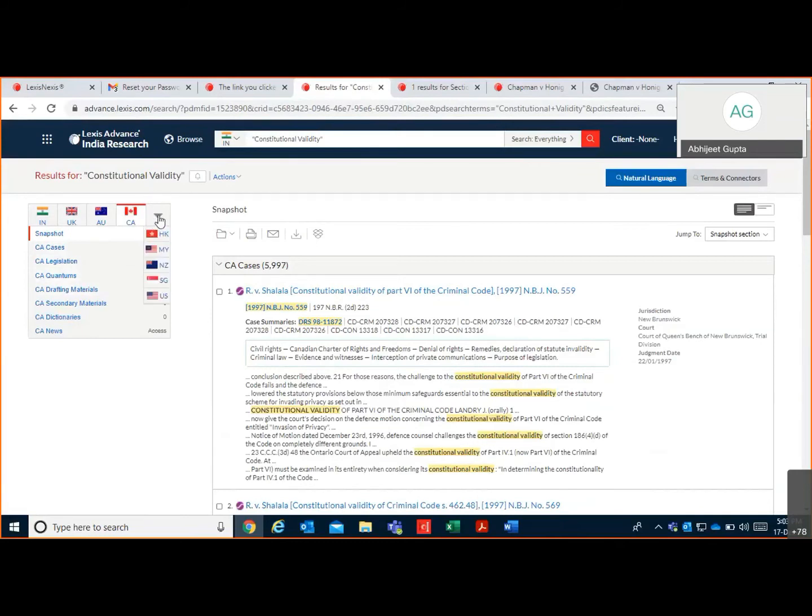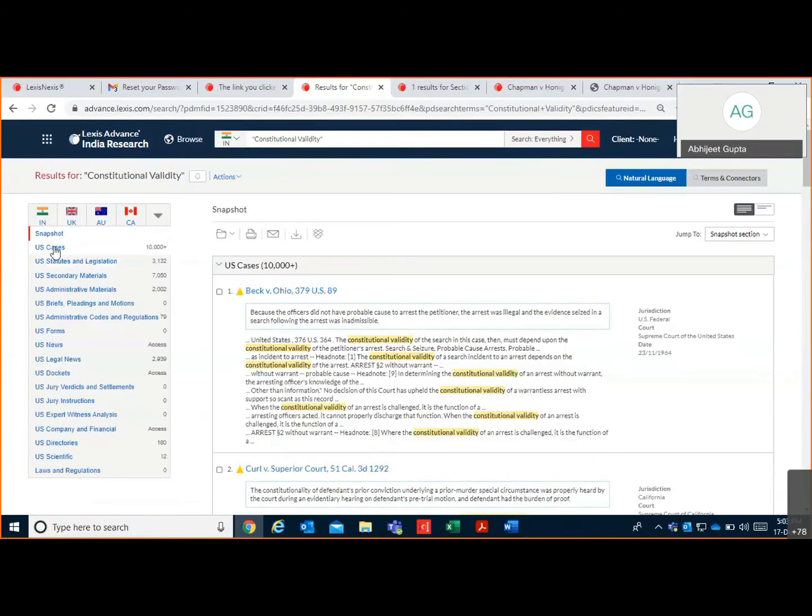When you click on this drop down, you can see Hong Kong, Malaysia, New Zealand, Singapore, and United States of America. Now, if I talk about United States of America, it covers some 10,000 plus cases, 3,132 statutes, 7,050 secondary materials, and 2,000 something around administrative materials.